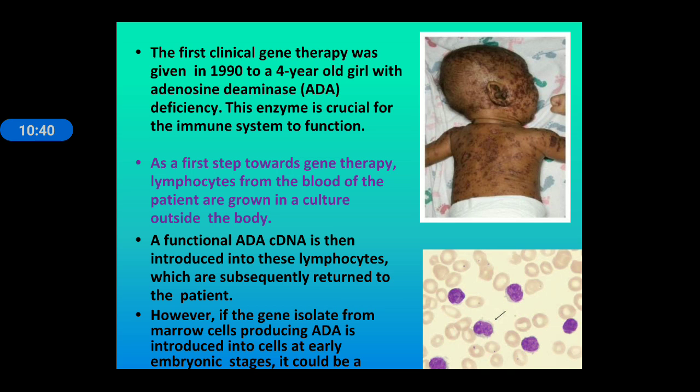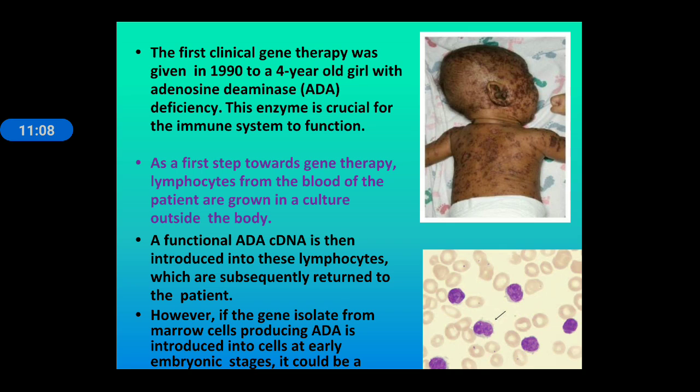The first clinical gene therapy was performed in 1990 on a 4-year-old girl having a deficiency of an enzyme known as adenosine deaminase. This enzyme is crucial for the immune system to function. As a first step towards gene therapy, lymphocytes from the blood of the patient are grown in a culture outside the body. A functional ADA cDNA is then introduced into these lymphocytes, which are subsequently returned to the patient.